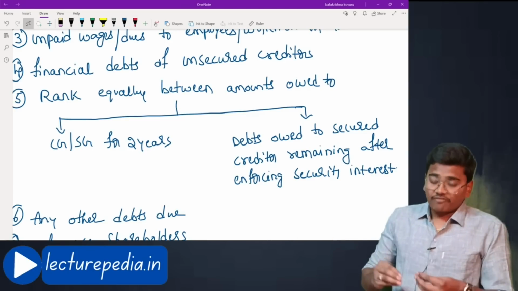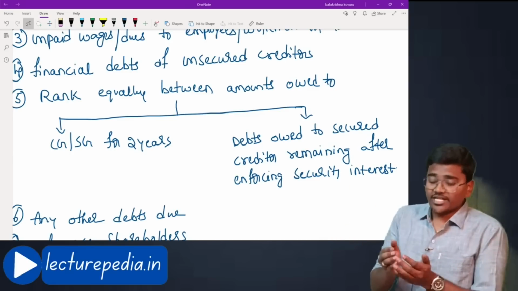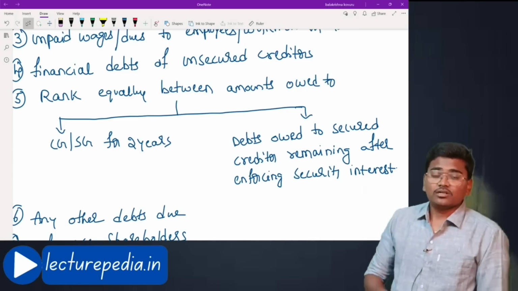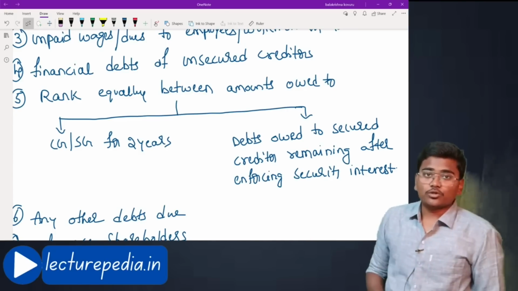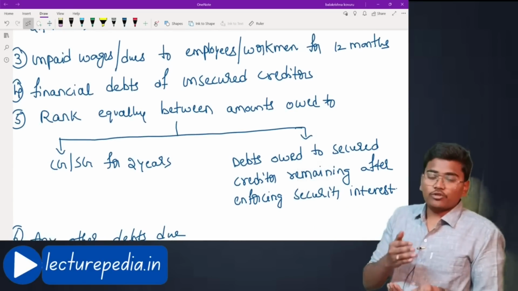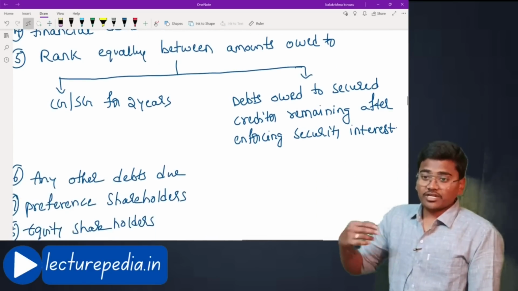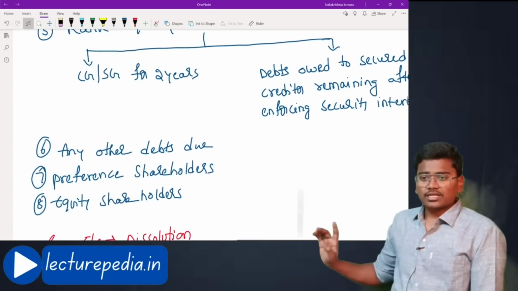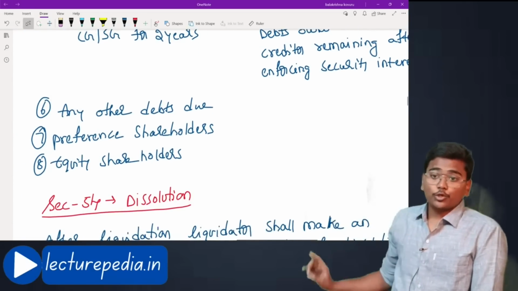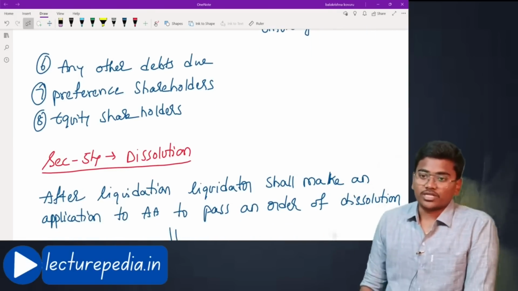After enforcing the security interest, if any amount still has to be paid to the secured creditor, that amount will be paid to the secured creditor. These two will be treated equally. The remaining amount will be divided among these two equally. Even after that, if any amount is remaining, then balance debts, if any remain, will be paid off. After that, you will pay off preferential shareholders. After that, you will pay off equity shareholders.